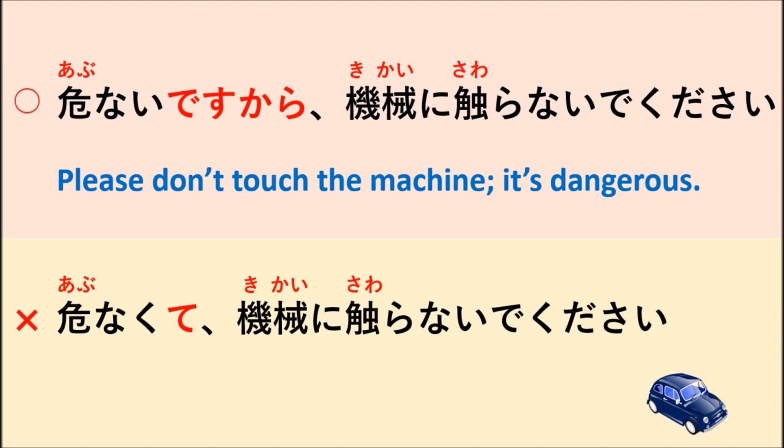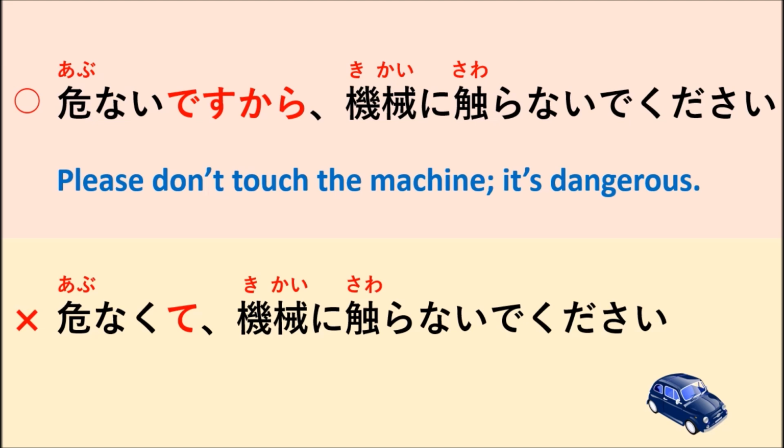As we know, when we express intention, order, invitation or request, we use kara. We don't use te, right? So we know that something is dangerous, so we request another person, please don't touch the machine.